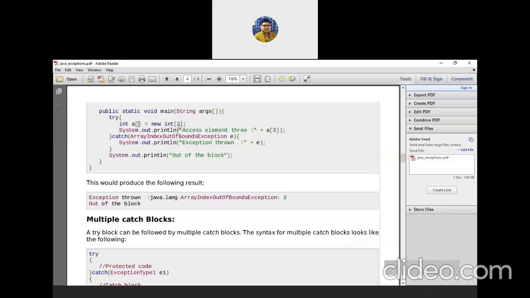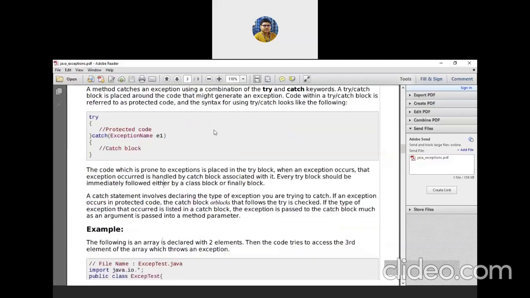If an exception occurs and you do not handle it, your program will stop at that point. Because there is a catch block, what is written over here? ArrayIndexOutOfBoundsException. In the general syntax I mentioned, I have to write the exception name here. Exception name means it is nothing but a class. I must write it over there. It may be ArrayIndexOutOfBoundsException. It may be ArithmeticException.